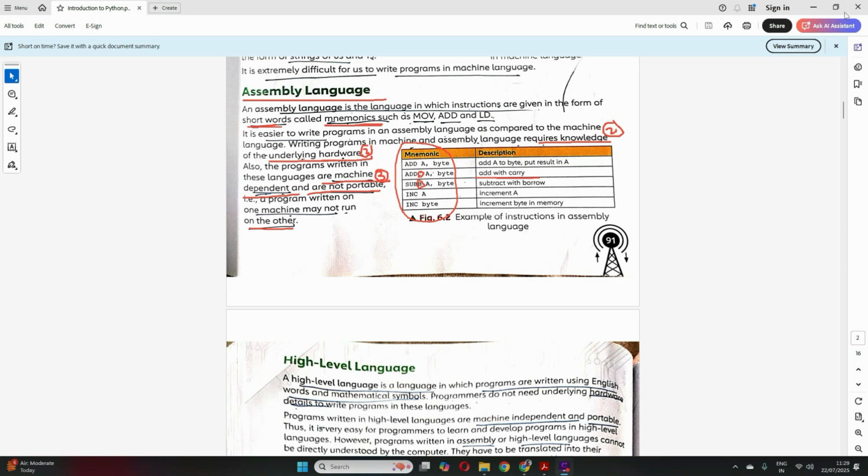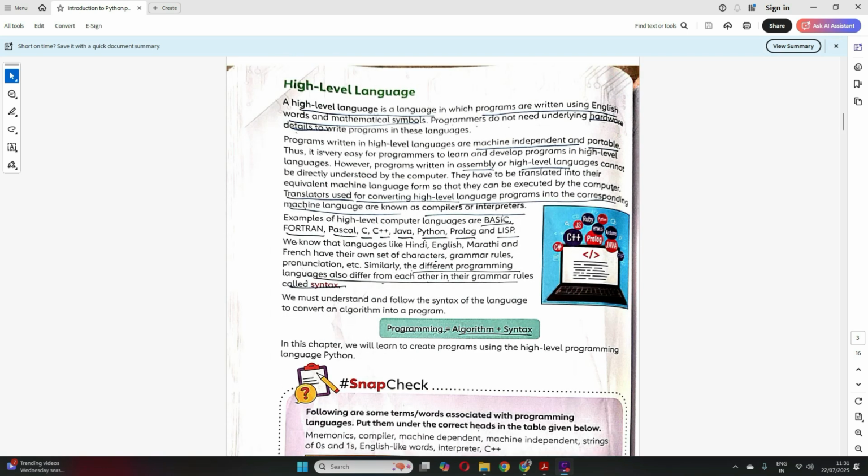Now let's move on to high level language. We have seen that machine language and assembly language are very tough for us to understand and write, right? So in high level language, programs are written using English words and mathematical symbols, which are very easy for us to understand and write down.